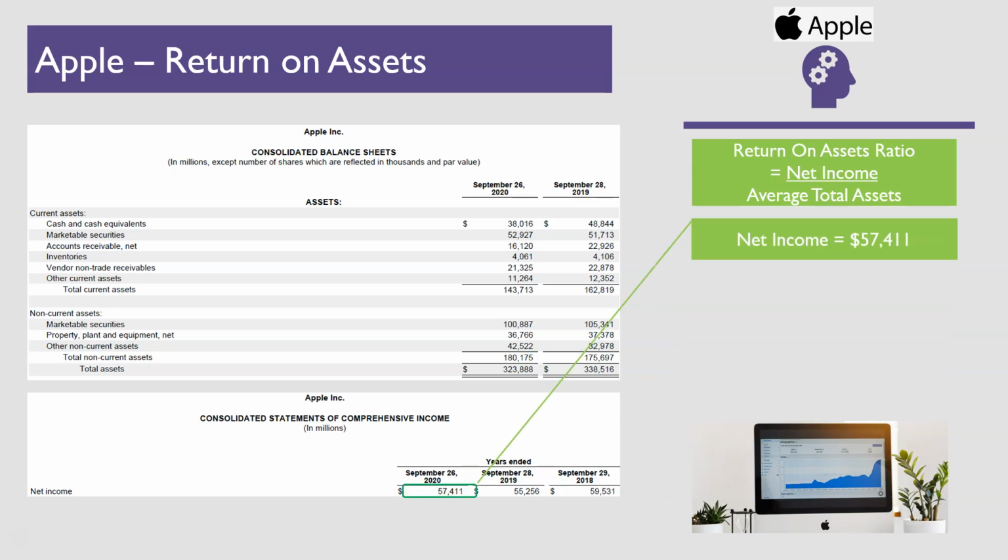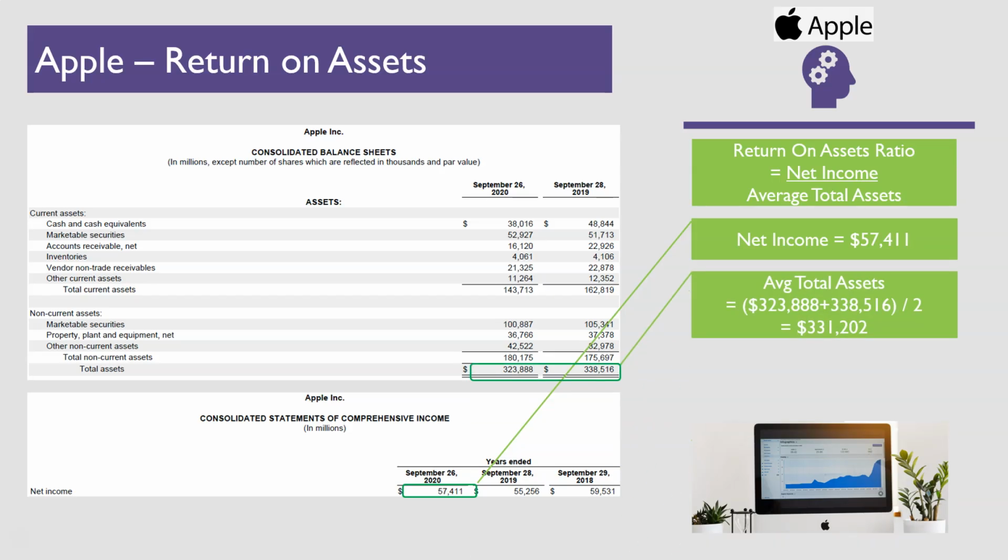Return on assets is calculated as net income divided by the average total assets of the company. Here we have net income of $57.4 billion for Apple. We then calculate the average total assets by taking the sum of $323.9 billion plus $338.5 billion and dividing that by 2.